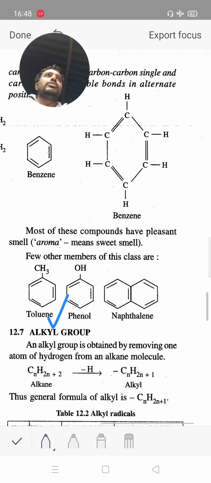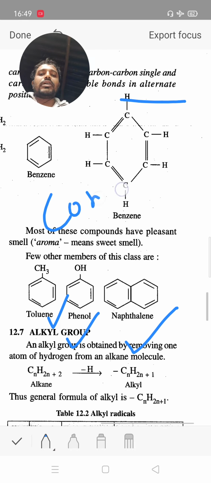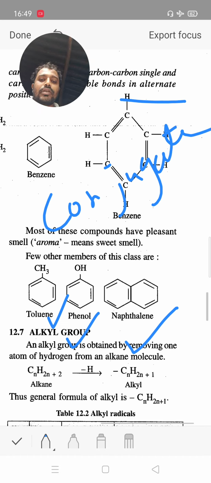Toluene is also known as methyl benzene. Next, phenol and naphthalene are examples of aromatic compounds, which have alternate double bonds present. Alternate double bond means conjugated double bond. Single bond, double bond, single bond, double bond in a closed ring structure or cyclic form.